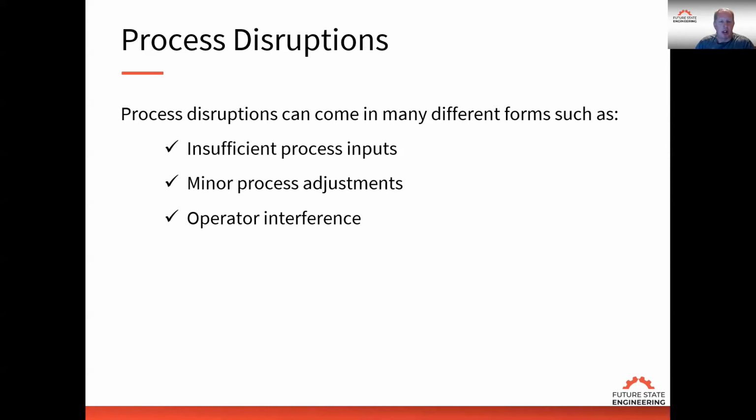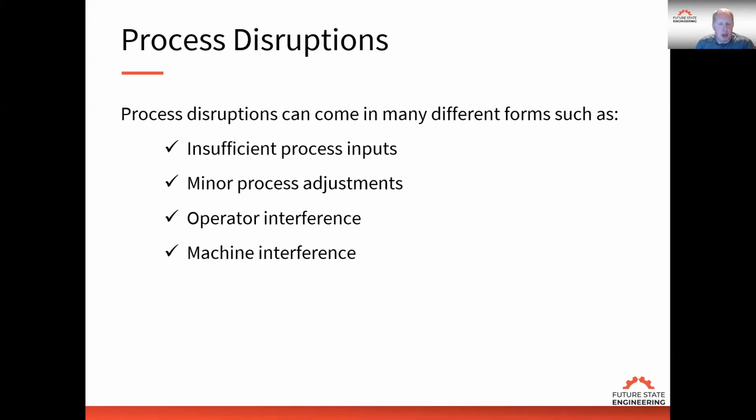Next is operator interference. Most people don't understand what this is, but operator interference is where an operator might be attending to multiple processes or multiple machines or multiple things at one time. When he's working at one process, another process goes down and he can't be at two places at one time. So there's an interference where he's working on one thing, something else needs attention, and he can't deal with that right now because he's dealing with another issue. So this is a significant issue.